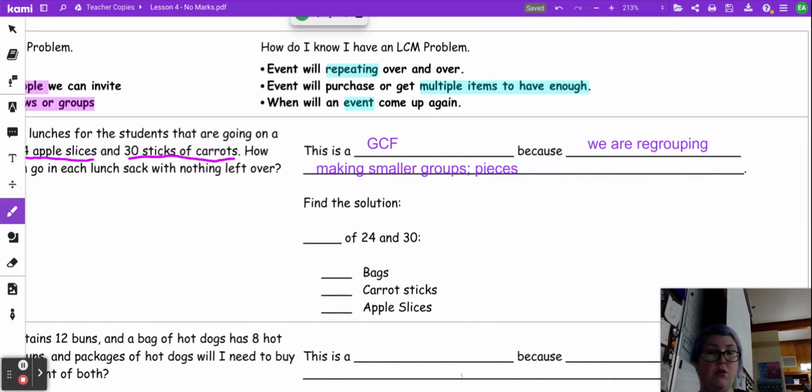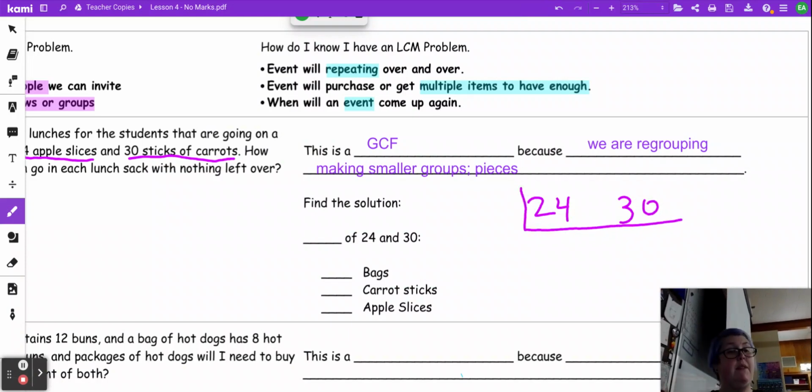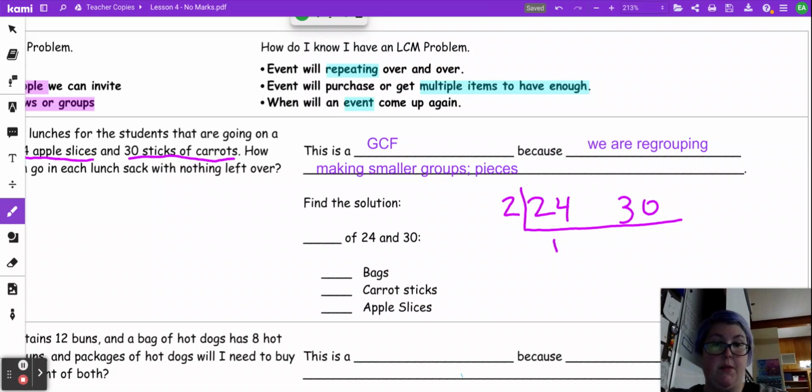We are going to do our math problem. So we know that we have 24 and 30. We're going to use the cake method because we can do common factors at the same time. So the first one, both of them share 2 as a factor. So when you divide both by 2, you get 12 and 15. Oh, look, they share another common.